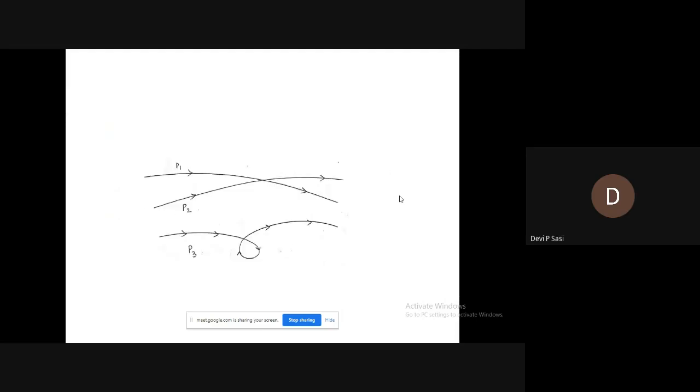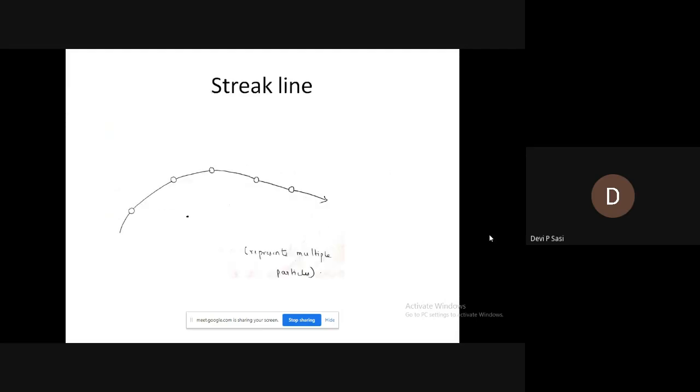Then coming to streak line, it is a line which is joining all the fluid particles. A line which is joining all the fluid particles is termed a streak line, or we can call it the locus of temporary locations of all particles that have passed through a fixed point in the flow field.